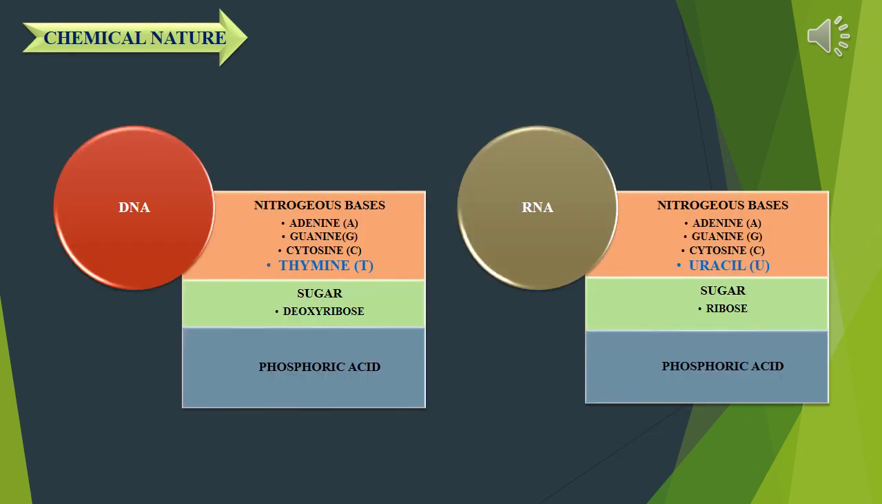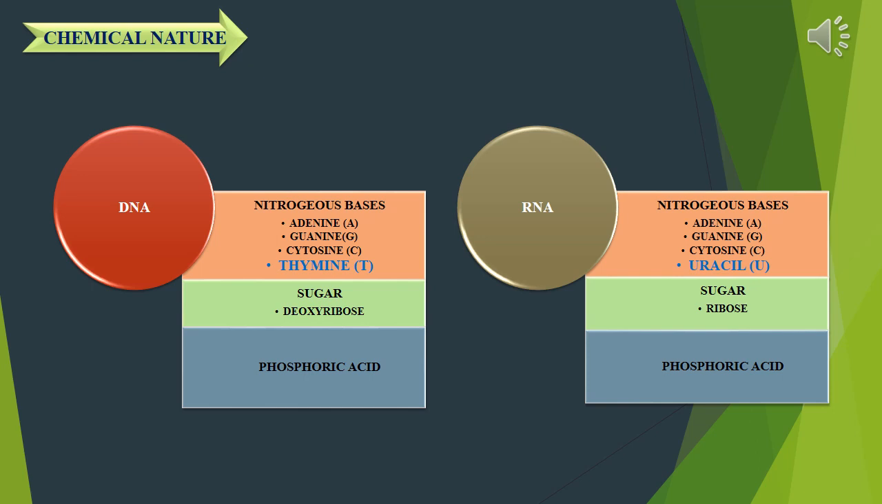Let's see the chemical nature of DNA and RNA. DNA and RNA have nitrogenous bases, sugar and phosphoric acid. What are the bases? Adenine, guanine and cytosine are common in both, whereas DNA has thymine specifically and RNA has uracil. For DNA: adenine, guanine, cytosine and thymine. For RNA: adenine, guanine, cytosine and uracil.